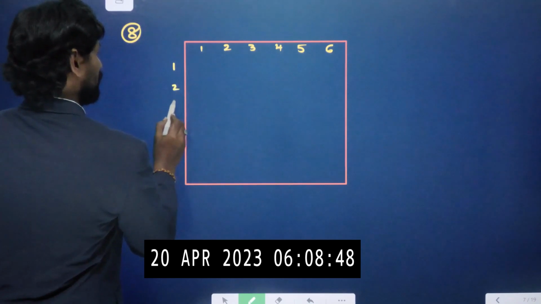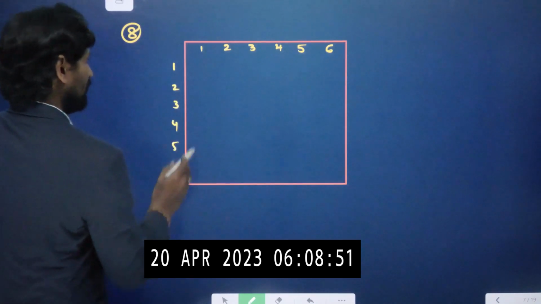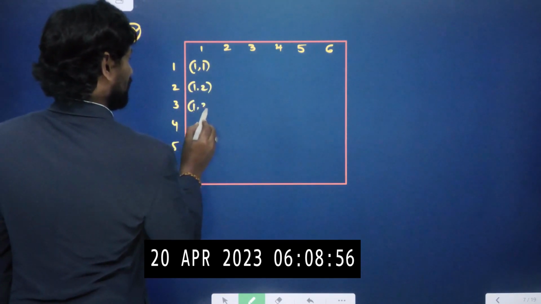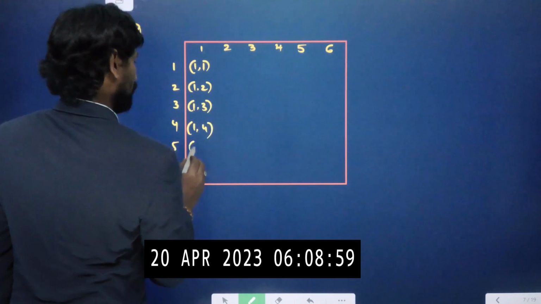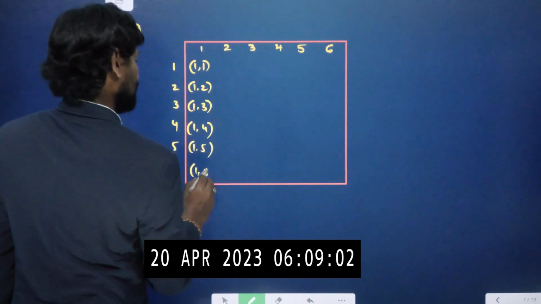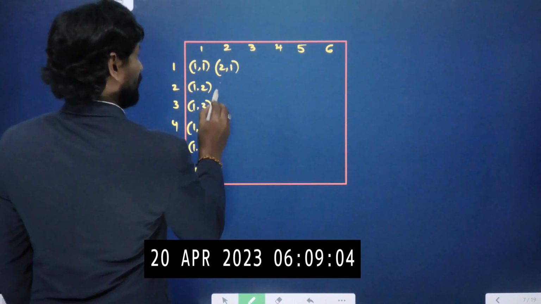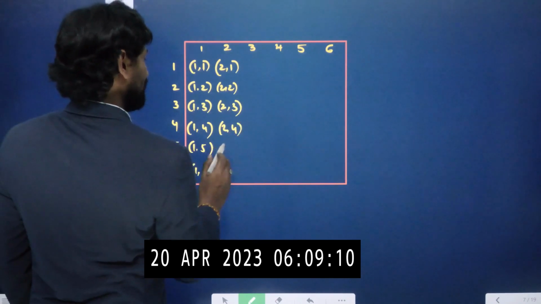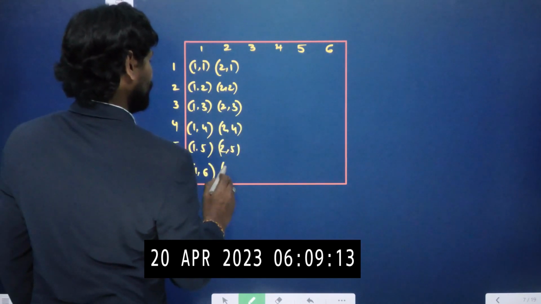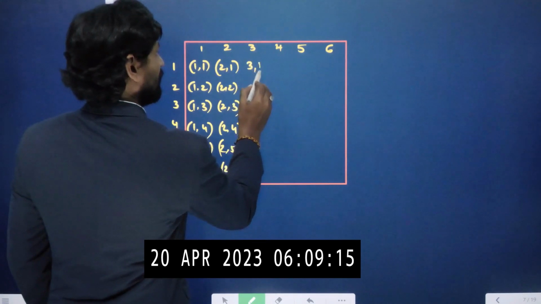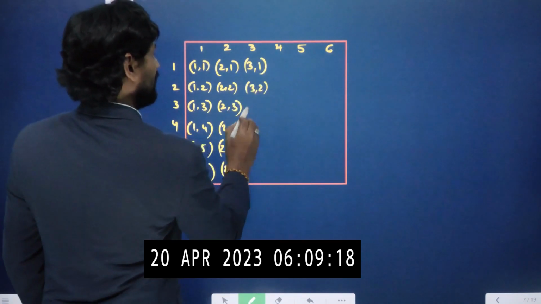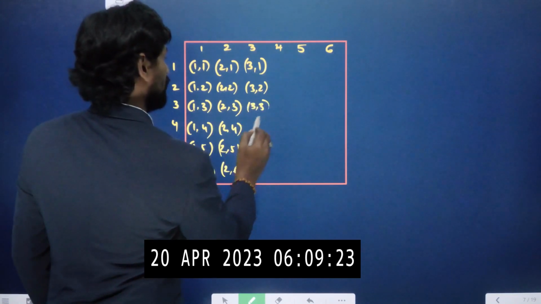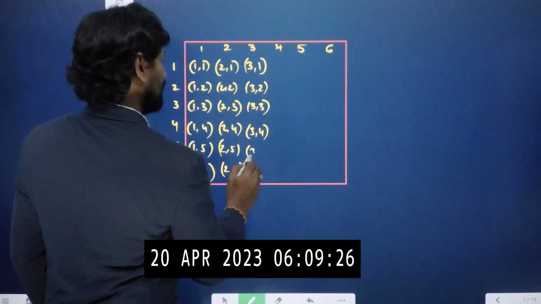Here also 1, 2, 3, 4, 5, 6. So the chances are 1,1, 1,2, 1,3, 1,4, 1,5 and 1,6. Here 2,1, like this. How many chances are we having? 6 into 6, nothing but 36 chances. Then what is the question here actually? Both can be even numbers. Let me complete this, then you will understand clearly.